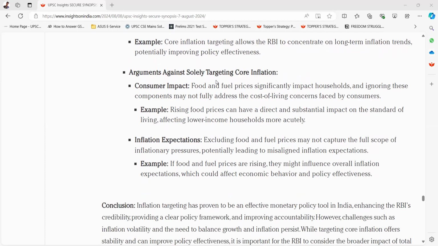Arguments against solely targeting core inflation. Consumer impact. Food and fuel prices significantly impact households, and ignoring these components may not fully address the cost of living concerns faced by consumers. Example, rising food prices can have a direct and substantial impact on the standard of living.